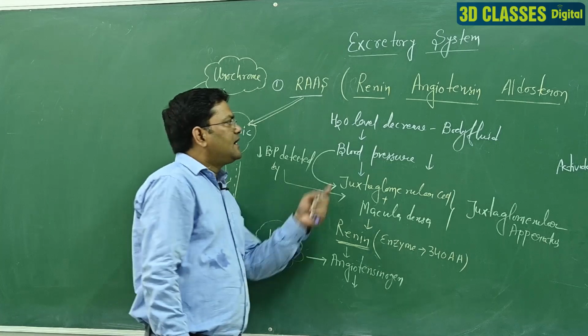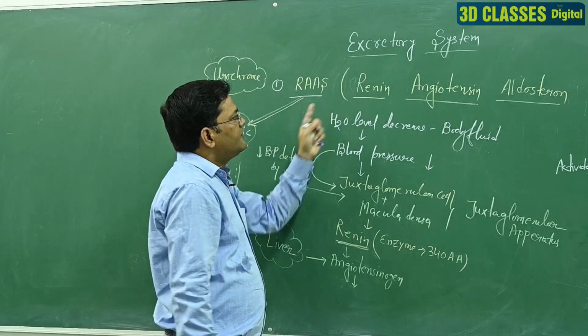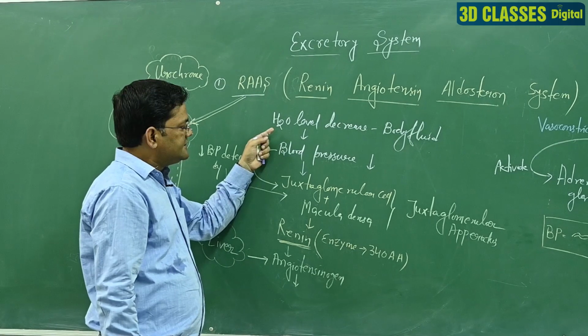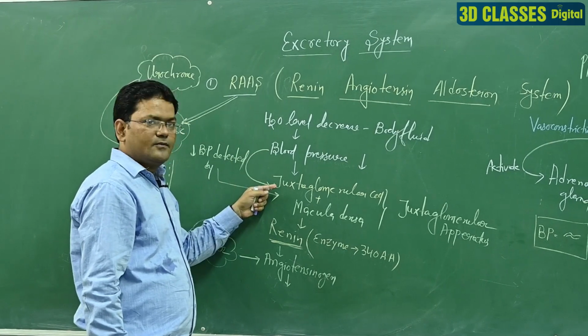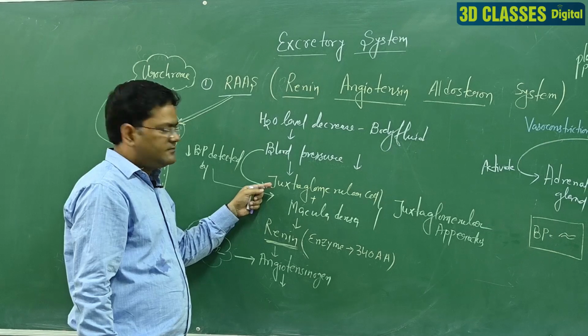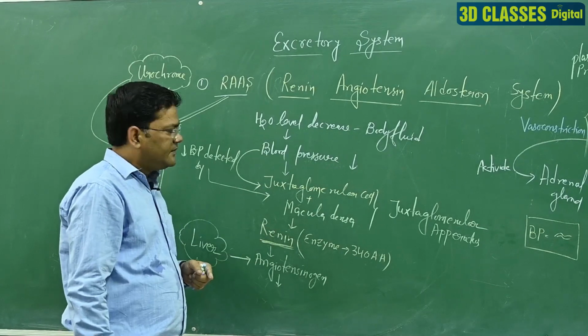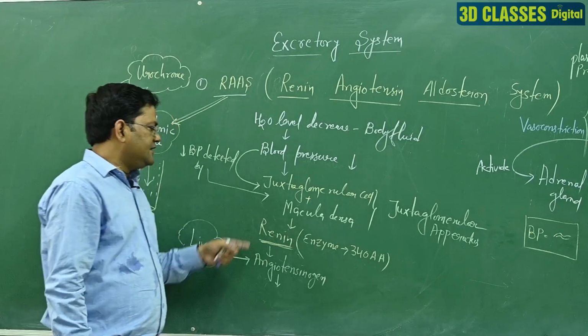तो बच्चों, रास से आपको याद रखना है कि फुल फॉर्म है रेनिन एंजियोटेंसिन एल्डोस्टेरोन सिस्टम. When the blood pressure decreases, the juxtaglomerular cells, or you can say the juxtaglomerular apparatus, because the macula densa combinedly form in that region, release renin.